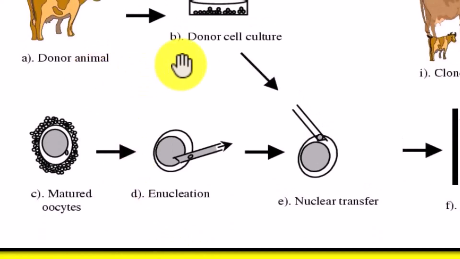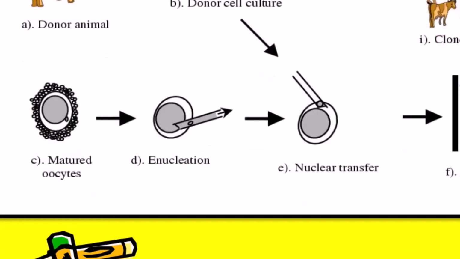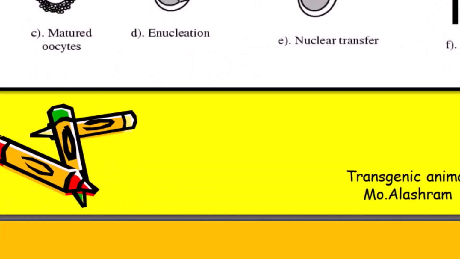This is the donor animal and donor cell; we take donor cells and a mature oocyte, then inoculation. After that, nuclear transfer, cell fusion, and the cloned embryo develops.